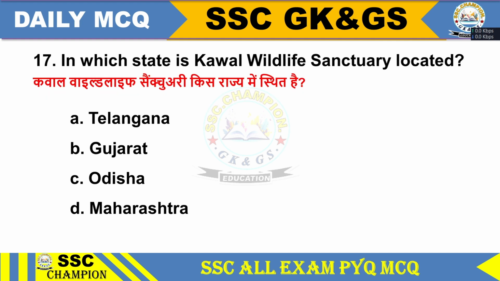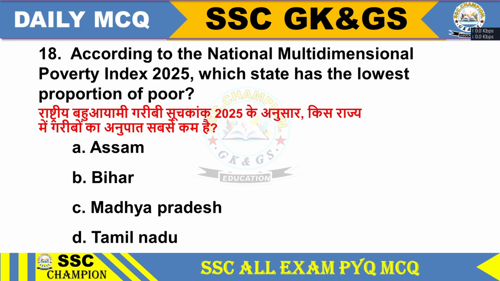Question 17. In which state is Kawal Wildlife Sanctuary located? Kawal Wildlife Sanctuary is located in option A, Telangana, option B, Gujarat, option C, Odisha, option D, Maharashtra. Option A, Telangana. Kawal Wildlife Sanctuary is located in Telangana.